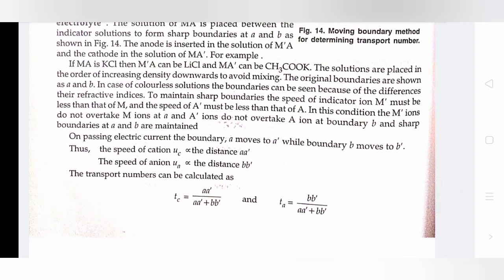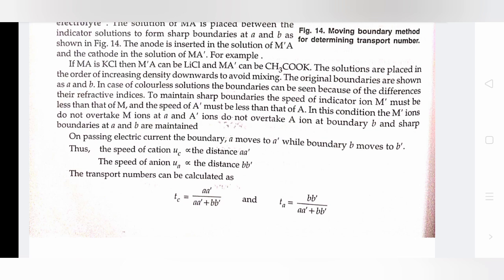The solutions are placed in order of increasing density downwards to avoid mixing. The original boundaries are shown as A and B. In the case of colorless solutions, the boundaries can be seen because of the differences in their refractive indices. To maintain sharp boundaries, the indicator ion M' must not overtake M, and A' ions do not overtake A ion at boundary B, so sharp boundaries at A and B are maintained. On passing electric current, the boundary A moves to A', while boundary B moves to B'.